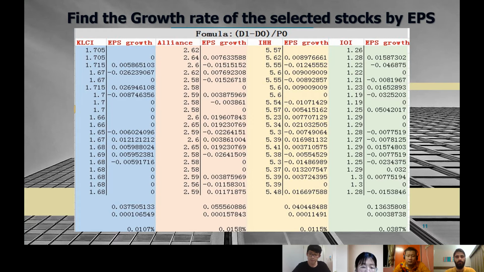So the EPS growth rate of Islands is the average of the EPS growth of every day, which can be calculated as 0.158%, and in the same way, we can get the EPS growth rate of IHH as 0.0115% and IOI as 0.387%. Thank you.